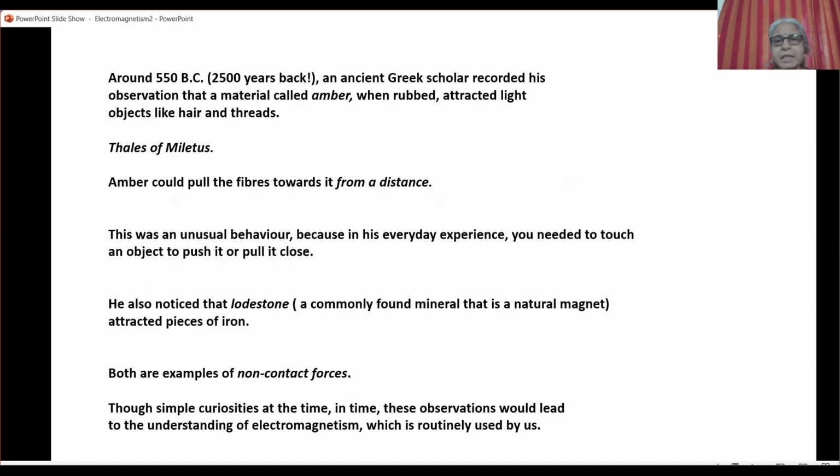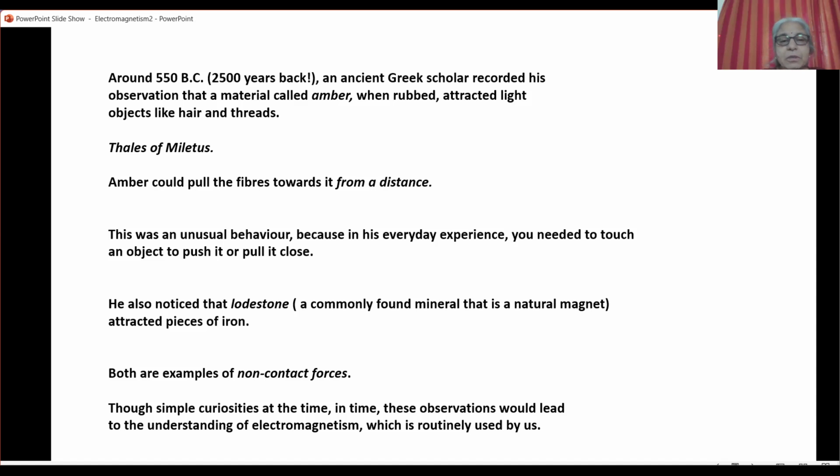Some Greek scientists, scholars, philosophers, whatever you may call them, observed that a material called amber, when it is rubbed, attracts light objects like hair and thread. The name of Thales of Miletus is supposed to have made this observation. So amber could pull fibers towards it from a distance. This was an unusual behavior for them, and they made note of it.